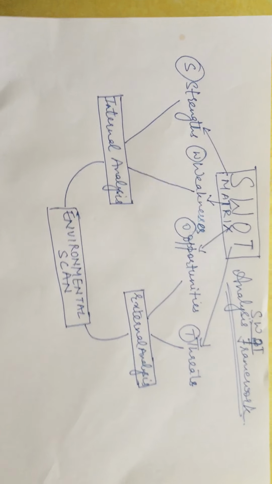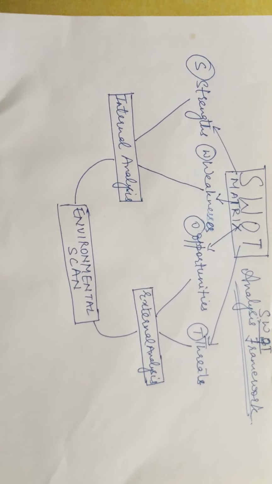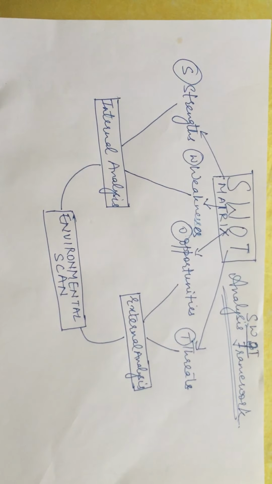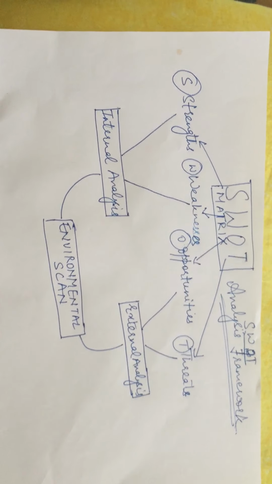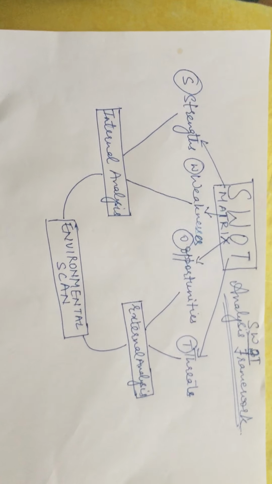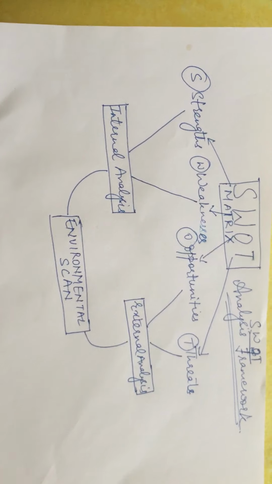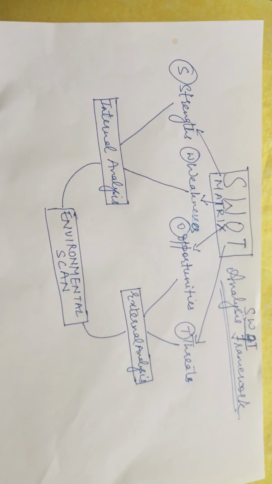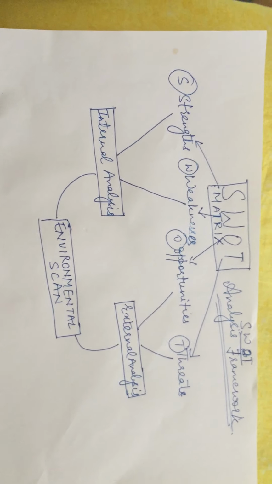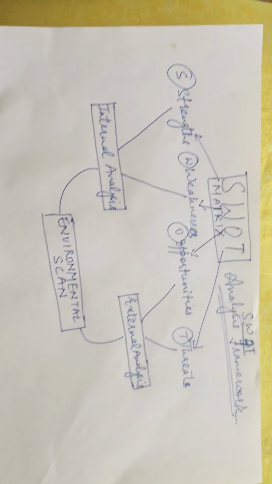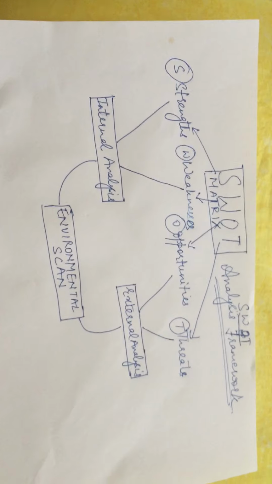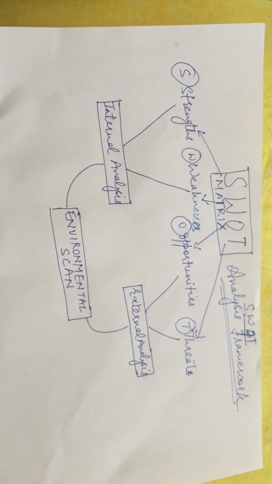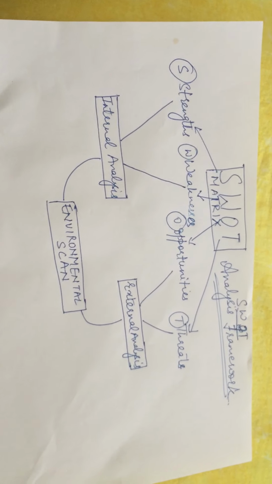The internal analysis consists of strengths and weaknesses, that is, the firm's or enterprise's strengths and weaknesses: what we have with us, where we lack. The external analysis covers the opportunities and threats of the outer world.